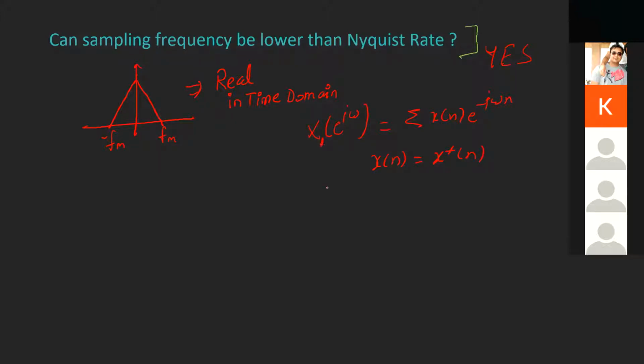Let's say it is x1. And now what will be the Fourier transform of x star [n]? Can I write it as something like this? So this is nothing but x1 of e to the minus j omega, conjugate.